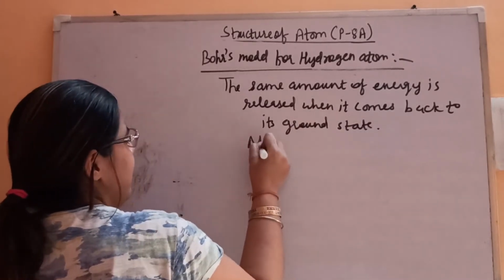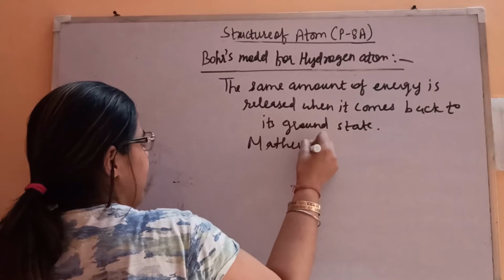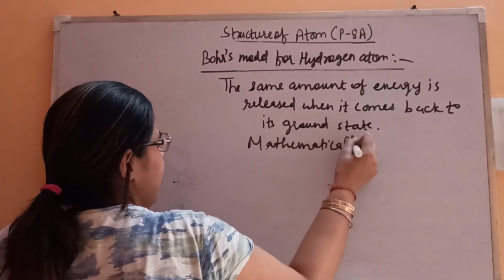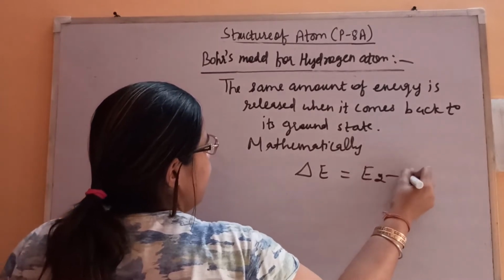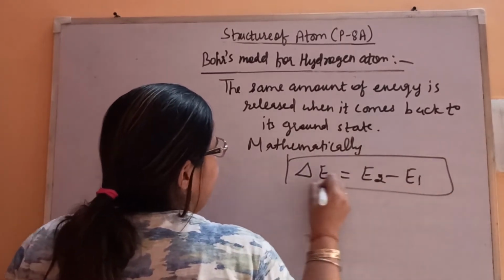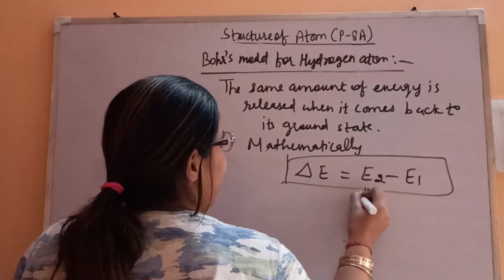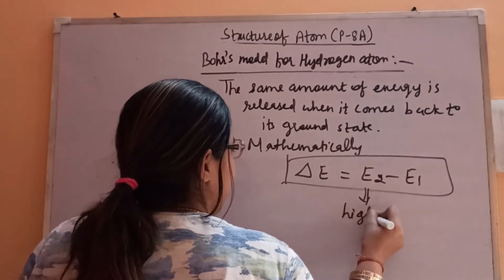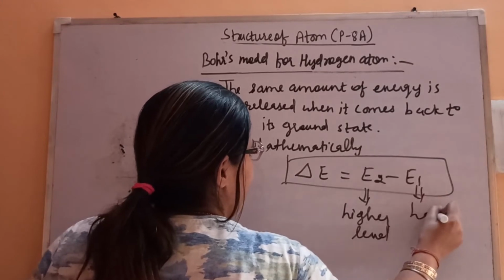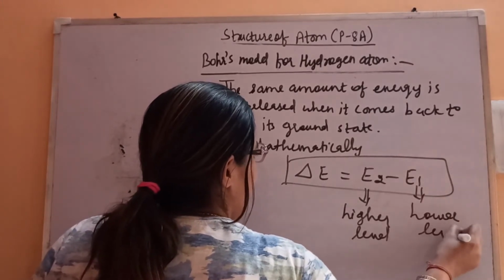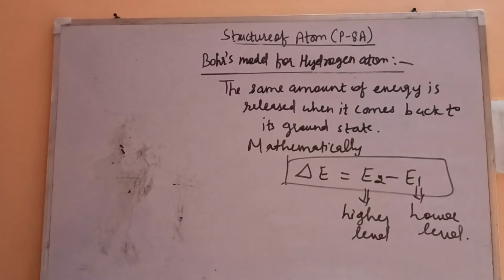So mathematically, how can we write this? Delta E is the difference between the two energies, so this is E2 minus E1. E1 is the energy of the excited state, higher level, and this is the energy of lower level. So this is about the third postulate, that whatever the amount of energy is getting absorbed by the electron, the same amount is getting released. Fine.